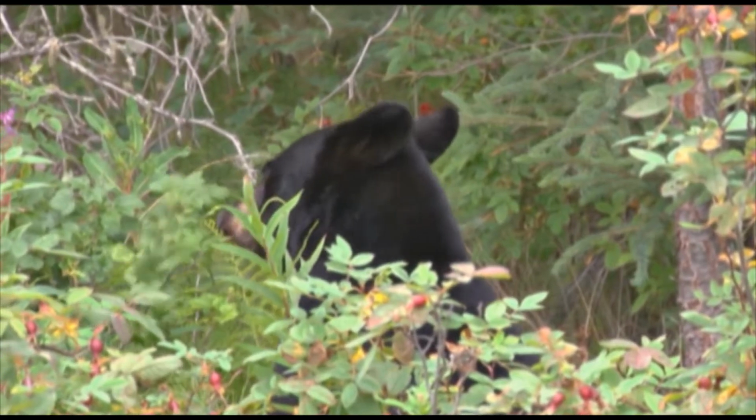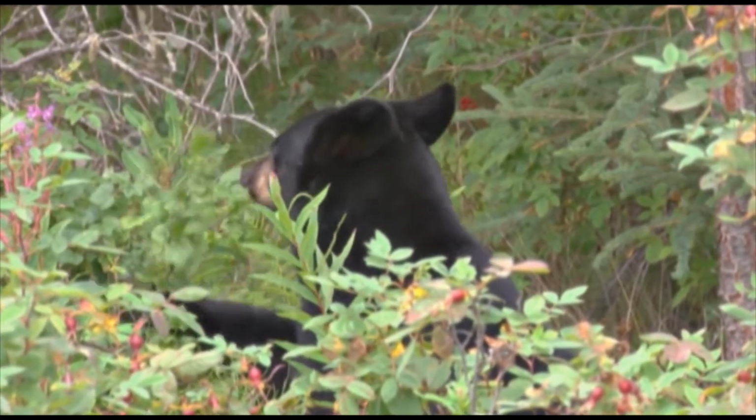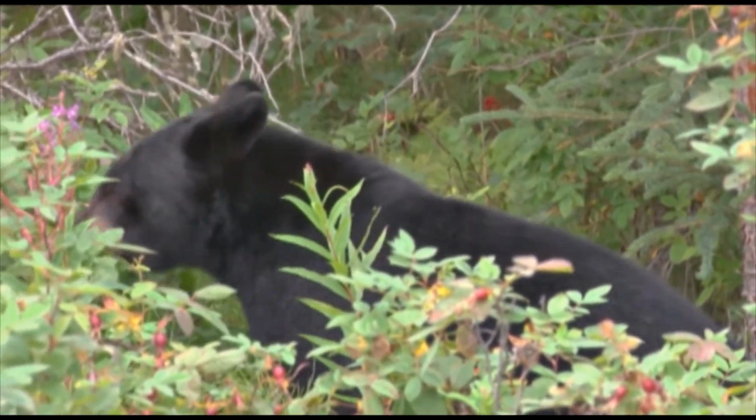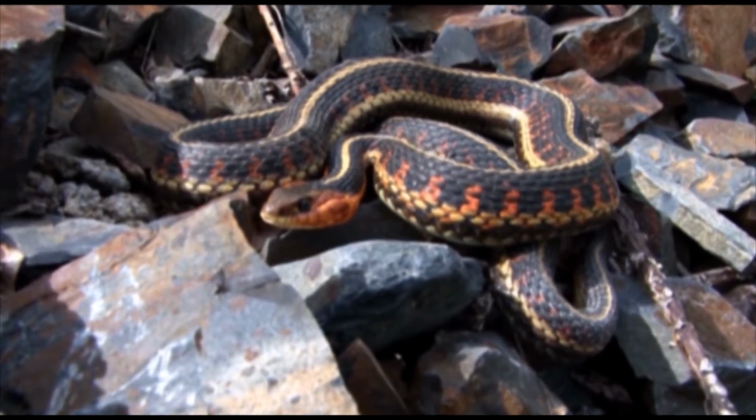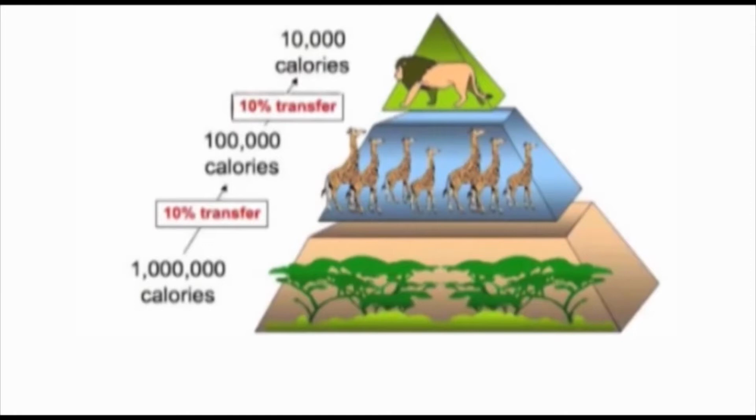Each animal in the food chain uses a lot of energy from the previous level instead of passing it on. In a food chain, an animal passes on only 10% of the energy it receives. The amount of available energy decreases at every trophic level, so each level supports fewer individuals than the one before.